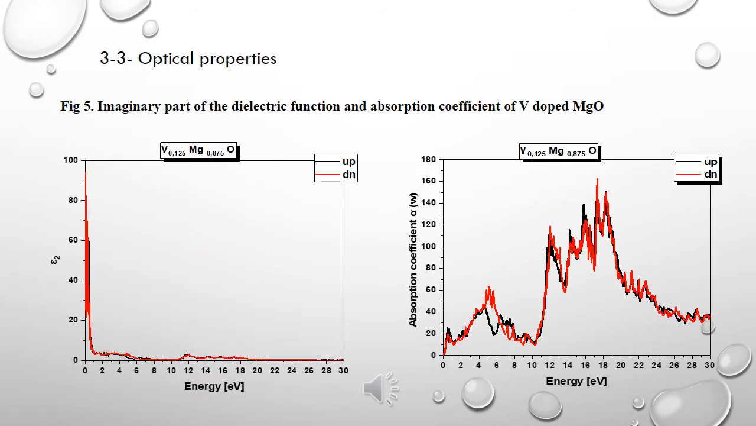The optical properties are strongly correlated to the electronic band gap of the semiconductor and characterize the interaction of electromagnetic radiation with the material. Figure 5 represents the imaginary part of the dielectric function epsilon 2 and the absorption coefficient in the range of 0 to 30 electron volts. The results show good absorption in the red to visible spectrum region. This result implies that the vanadium-doped Mg system seems to be a good candidate for optoelectronic devices.